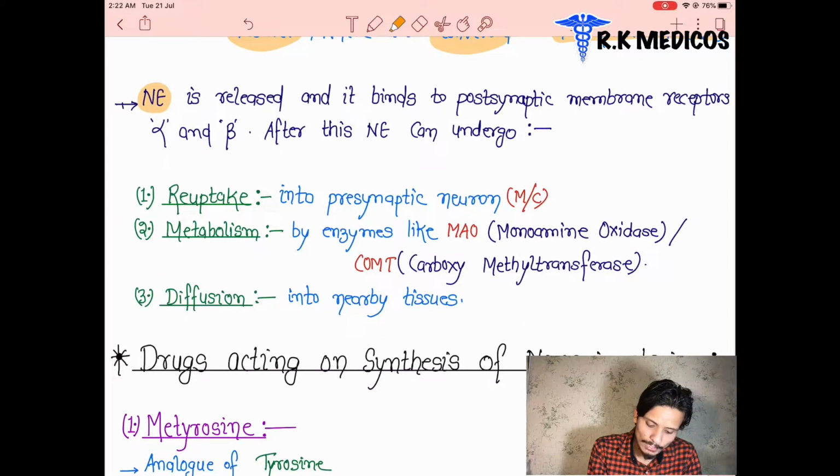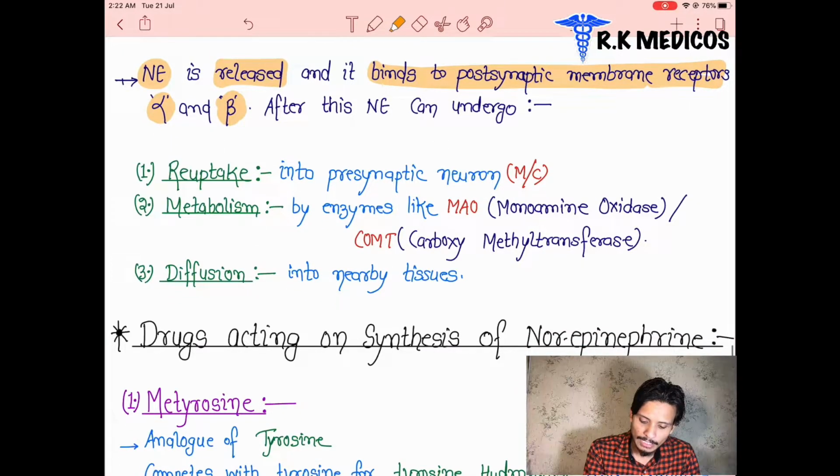The norepinephrine is synthesized inside the vesicles at the nerve terminals, then released and binds to the post-synaptic membrane receptors. They may be alpha or beta, as I already told you. And after this, what is the fate of these neurotransmitters? The norepinephrine is released in the synaptic cleft of the sympathetic nervous system.